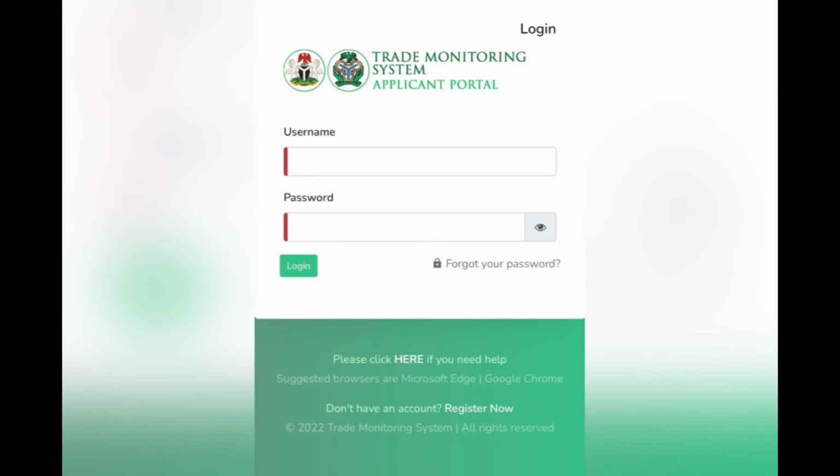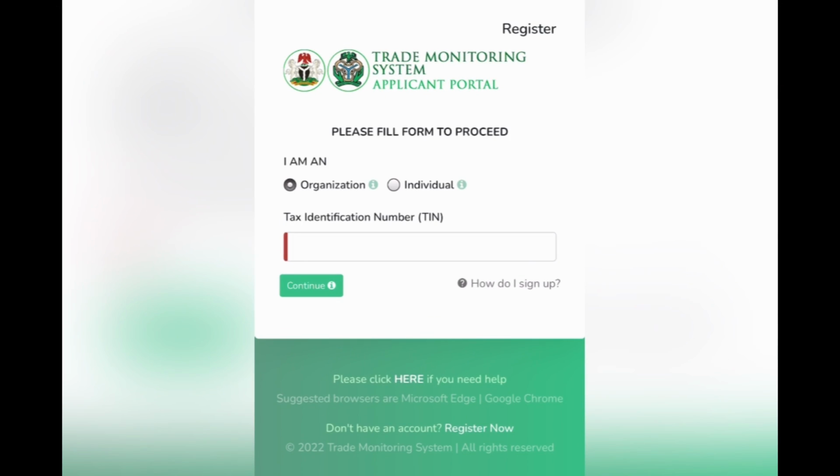So if you're a student, I will always advise, make sure you start early and confirm from the bank you want to use. I will show you all the details in full. You log into the trade monitoring system and you click on register now down below. Because you're an individual, you will click on individual, then it will bring out bank verification number. You will insert your 11-digit BVN number so as to proceed to the next level.